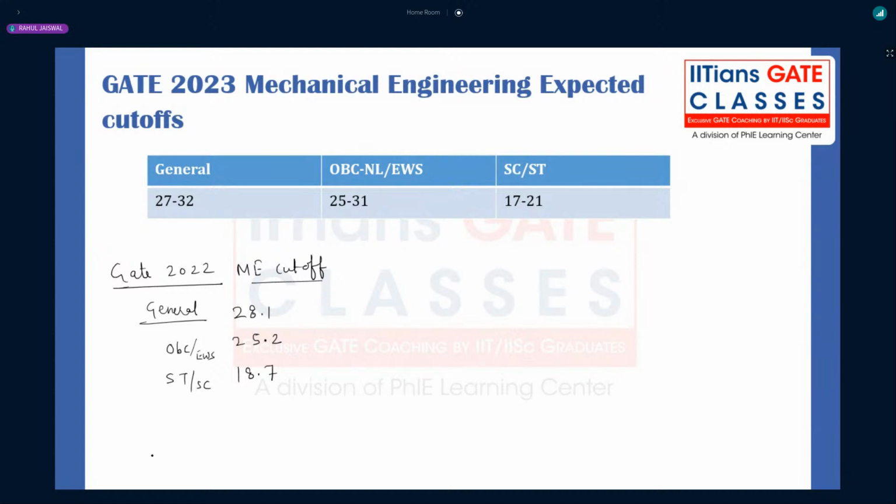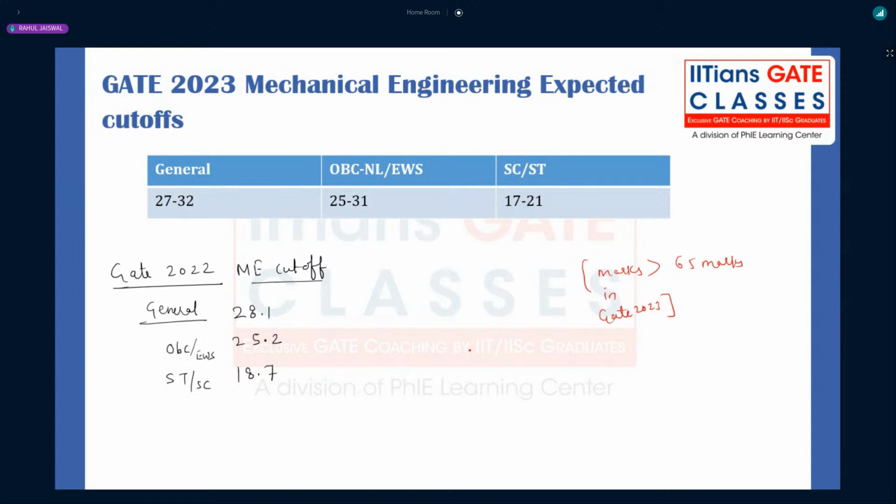Regarding cutoff prediction, what we are observing this year is almost similar marks. Very few candidates are getting more than 65 marks in GATE 2023, and even fewer are getting above 75 marks. So definitely the GATE score might be low, as the GATE score will follow a fashion similar to GATE 2022.